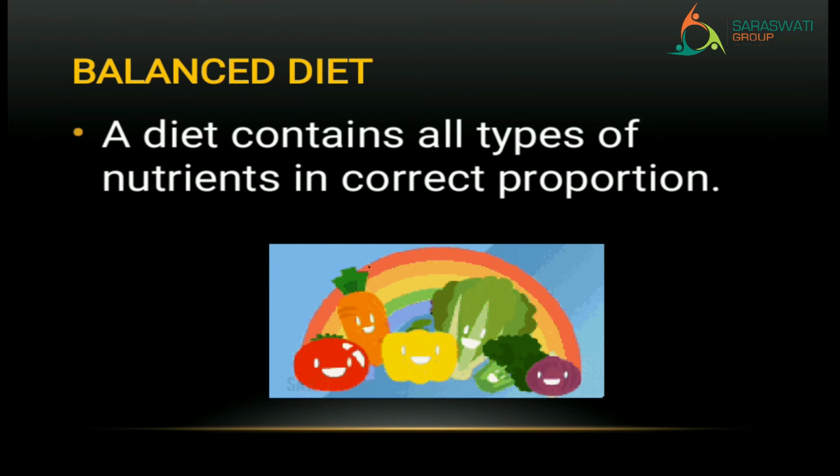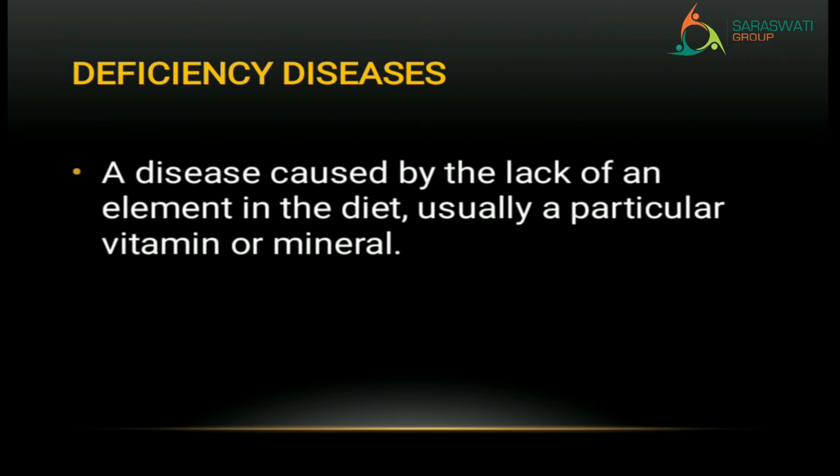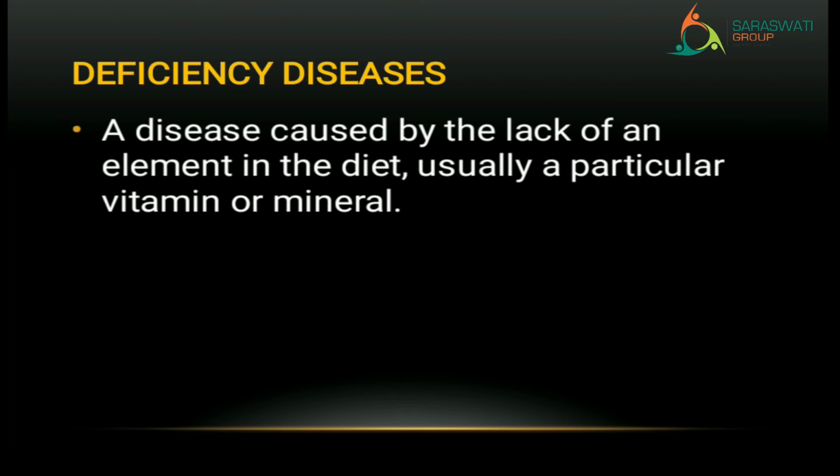Let's go. What is that? It is deficiency disease, right? How will you pronounce it? Deficiency disease. What is the meaning of it? A disease caused by the lack of an element in the diet, usually a particular vitamin or mineral.